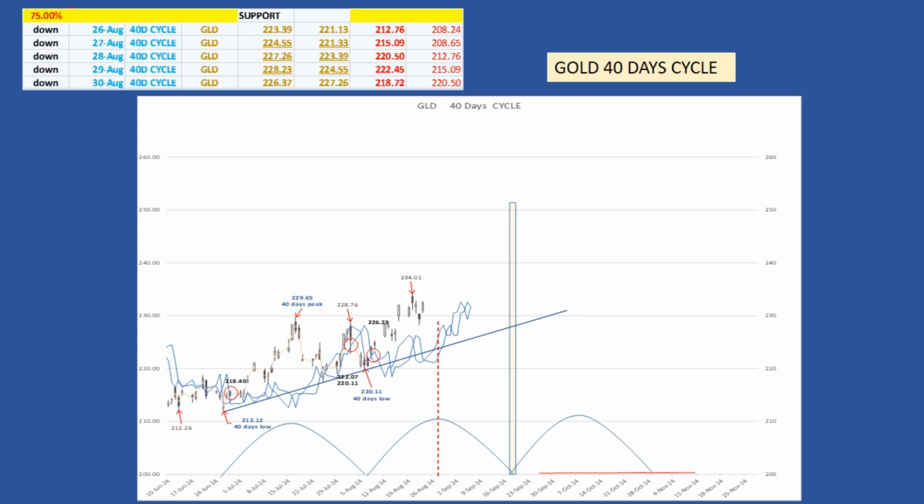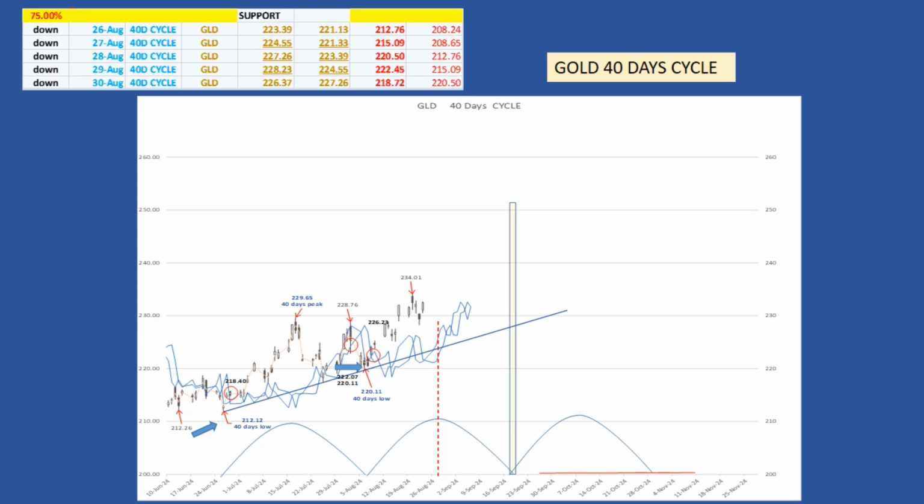The 40 days cycle. Since the last major low on June 26th, the August 6th low was the first 40 days cycle low. The interaction with the cycle lines was kind of messy. This happened because, during its correction, the gold market formed a triangle. Technically at that moment the gold market was supposed to find support on its cycle line. But because of the sideways correction, we have two crossing points. These crossings shouldn't be considered valid signals, since they last only a few days, but to be fair I include those signals in my statistic table for the success rate.